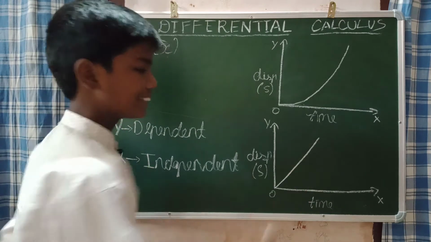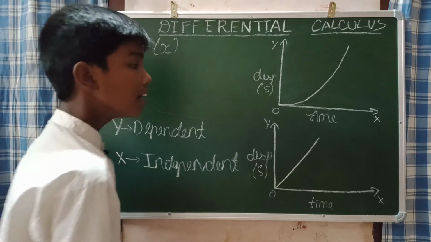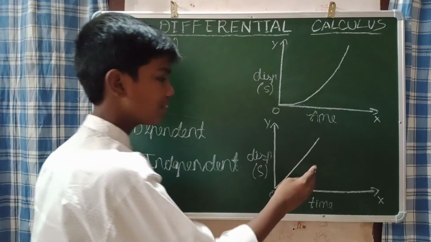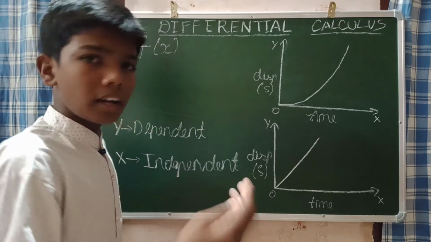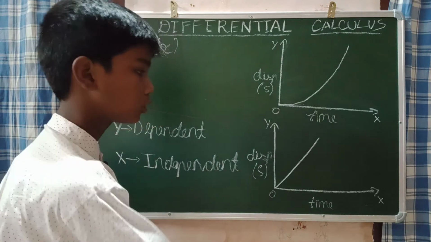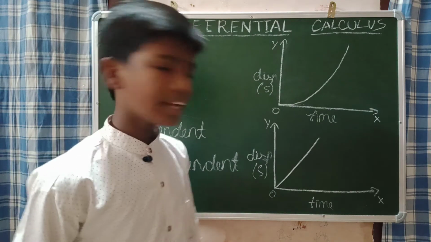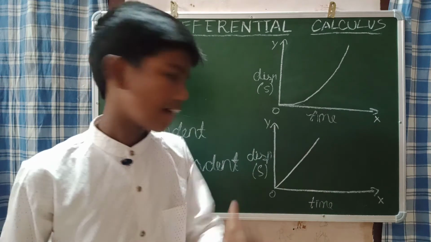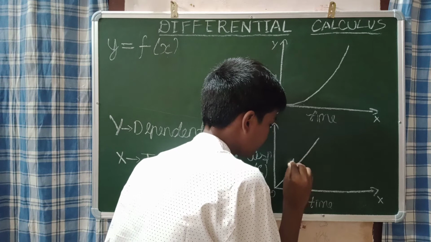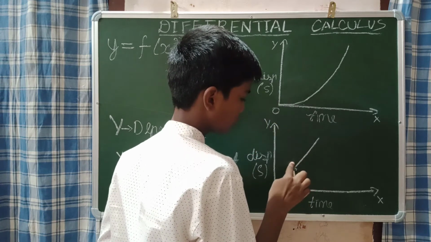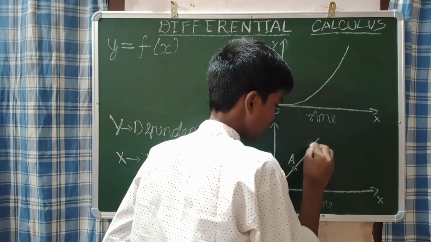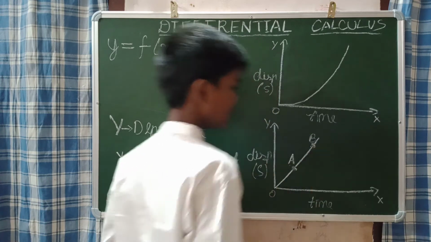find the slope of this graph. I am going to find the slope of you. That means, as I told, now you are running in a running race. So for you, I am going to first plot the graph. I am going to find the slope, not plot. Find the slope means I am going to find a difference in velocity. Let us take this point as A and this point as B.